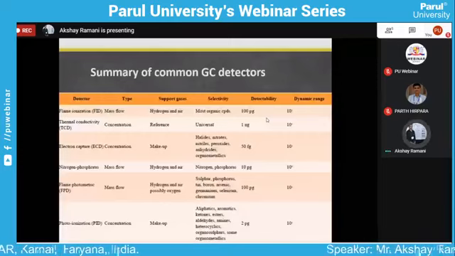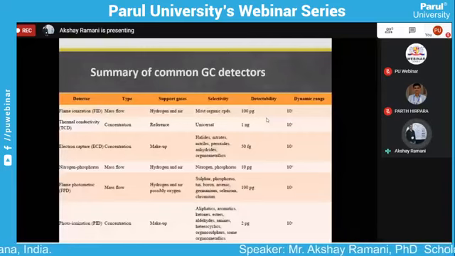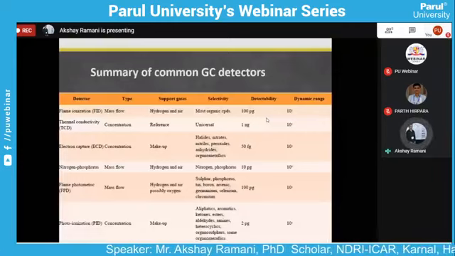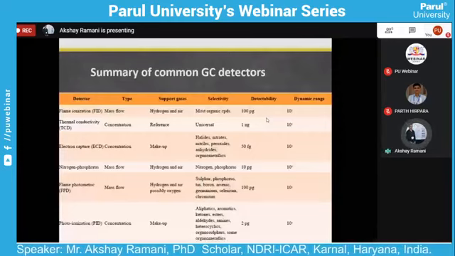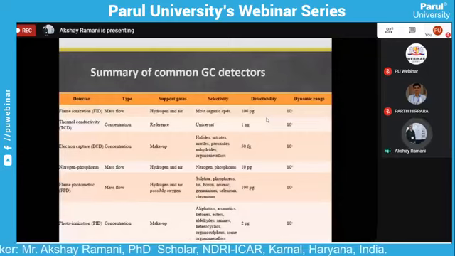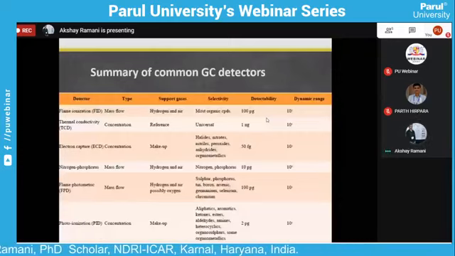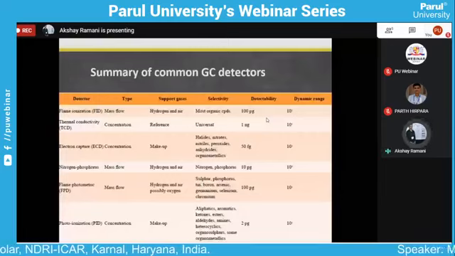And now the photoionization detector. The photoionization detector is generally used for aliphatic amino acids, other analytes, aromatic analytes, ketones, different types of esters, aldehyde compounds, amide compounds, heterocyclic rings, and some organometallic compounds. These can be analyzed by this detector, which gives a detectability of 2 picograms.